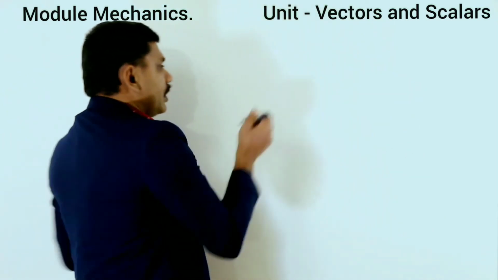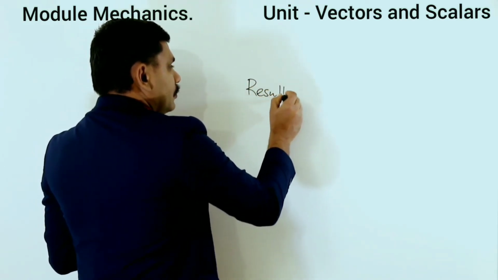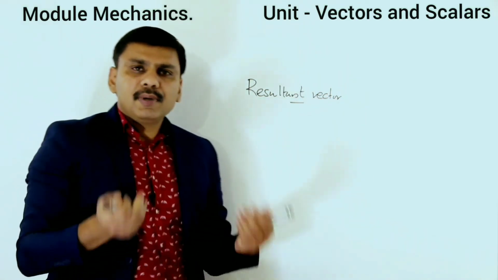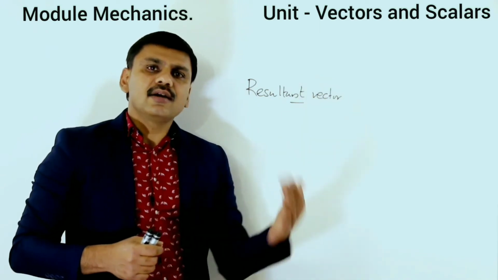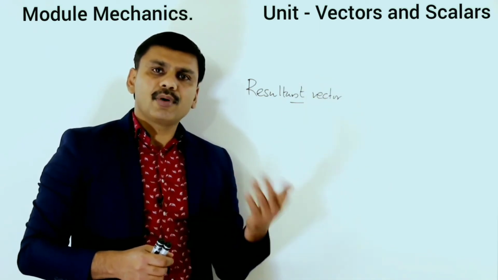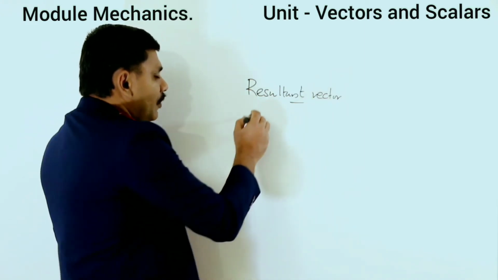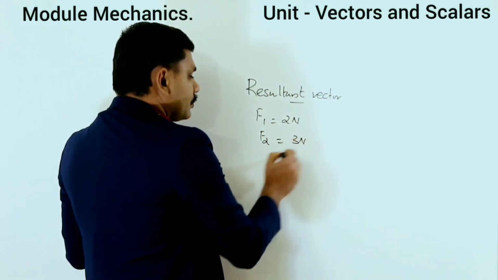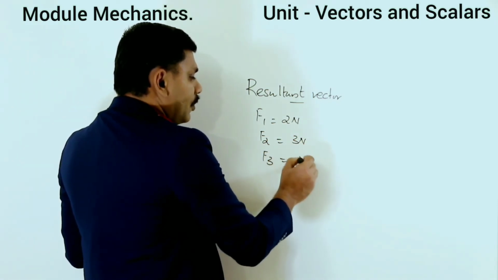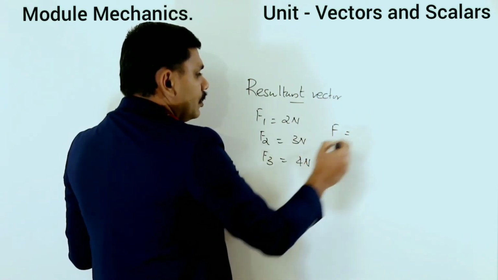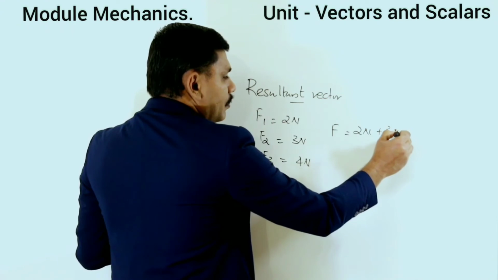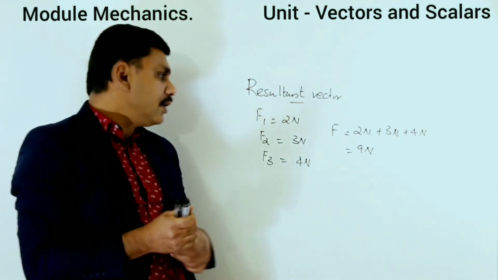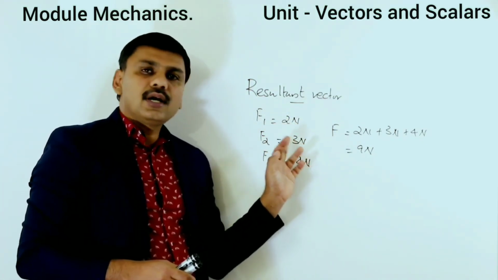Next, I am explaining resultant vector. What do you mean by resultant vector? Resultant vector means a single vector which is obtained from a number of vectors. For example, if we have F1 equal to 2 Newton, F2 equal to 3 Newton, F3 equal to 4 Newton, then F equal to 2 Newton plus 3 Newton plus 4 Newton. It will be 9 Newton.